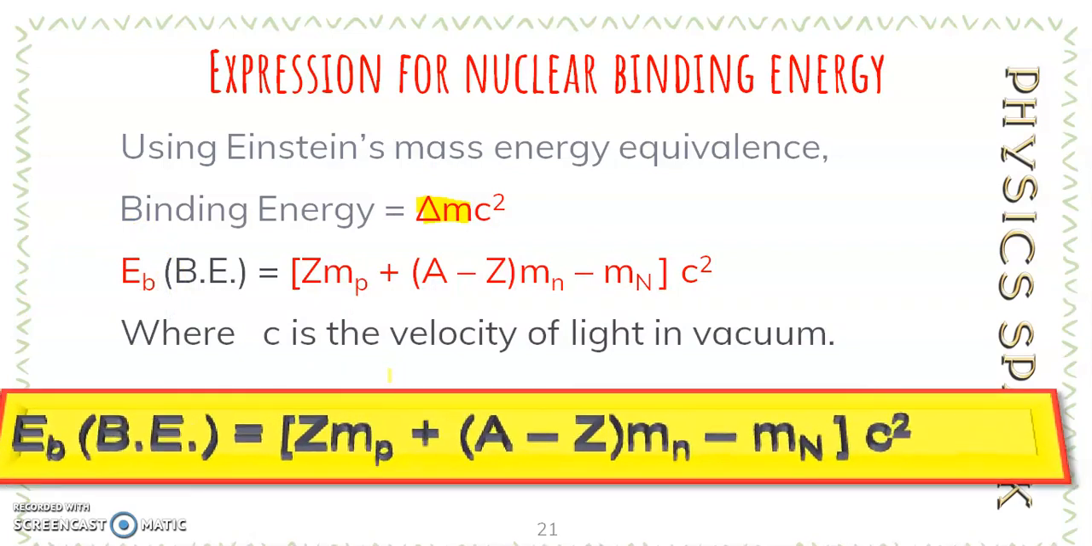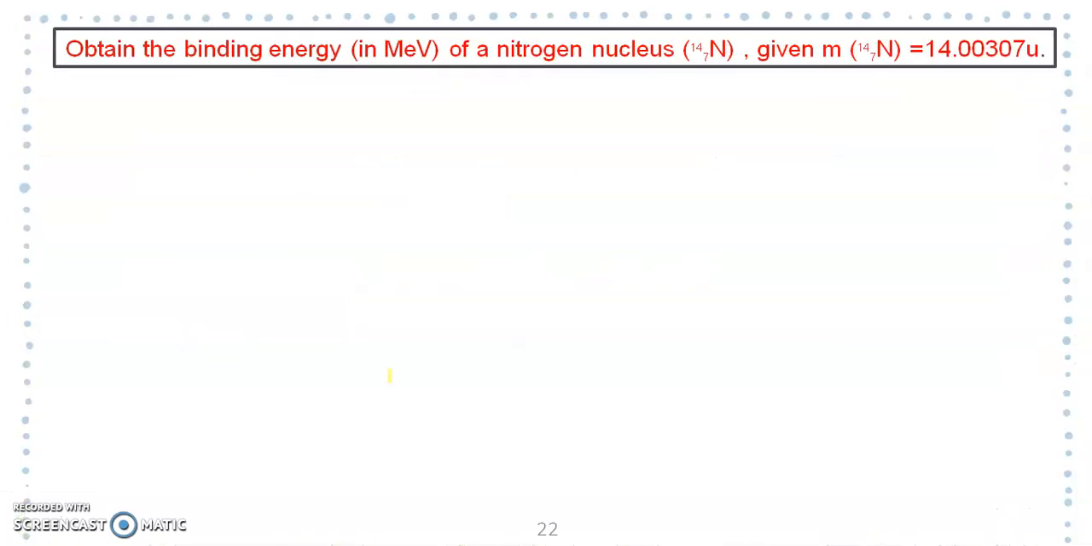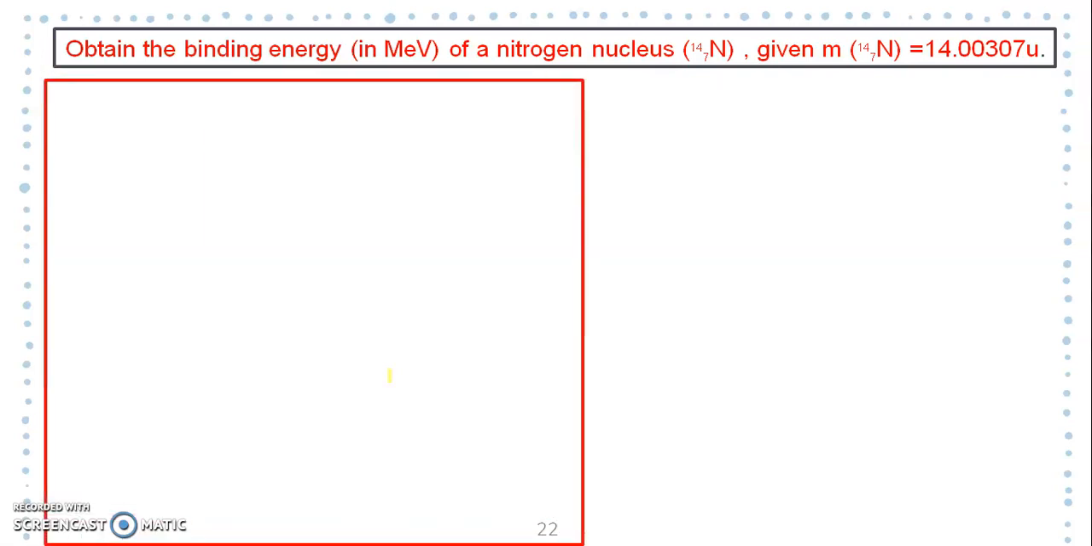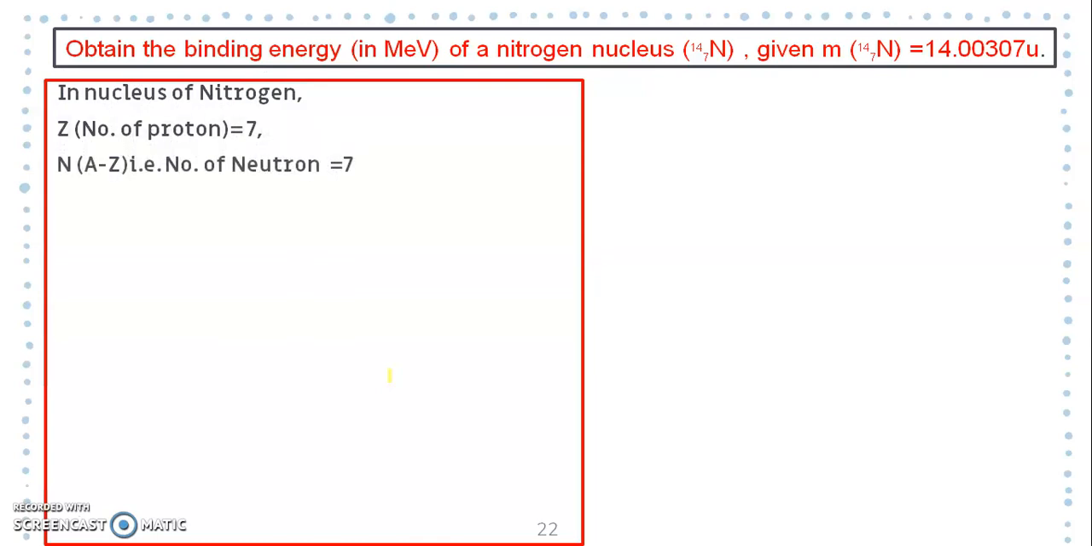So this is the important binding energy relation, and whenever you have to find the binding energy, you have to find the mass defect. Try to understand with an example. Obtain the binding energy in mega electron volt of a nitrogen nucleus. Given mass of nitrogen is 14.00307 U. In the nucleus of nitrogen, we have 7 protons and N, that is A minus Z, 7 neutrons.